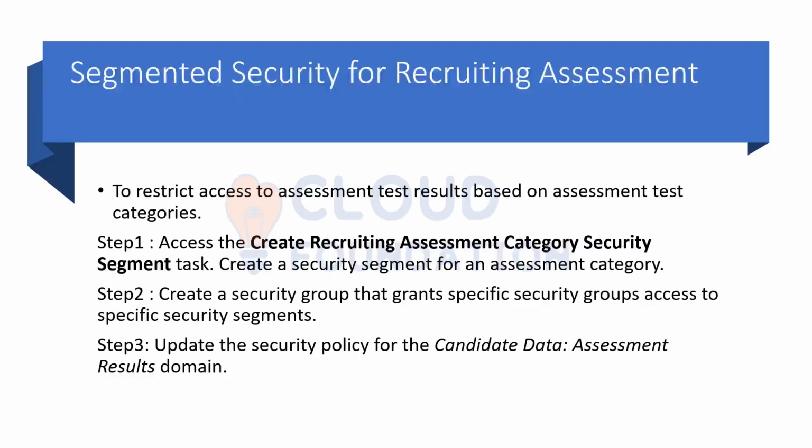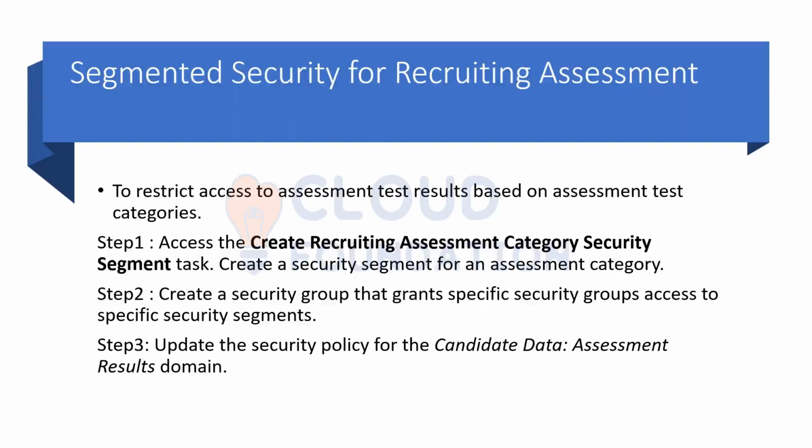Then we can also segment the security for recruiting assessment. You are aware assessment is like a test which must be cleared. For questionnaires also we get the response or scores, and for assessment definitely we have the scores. In recruiting, we were creating segments where we were grouping the questionnaires.